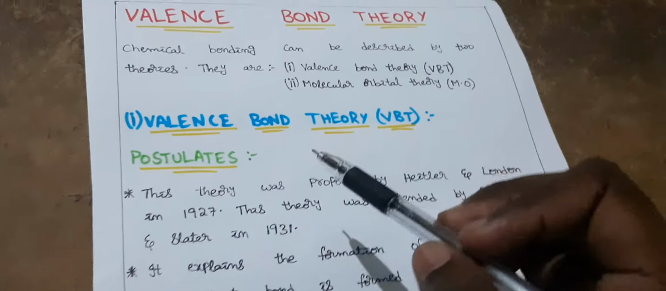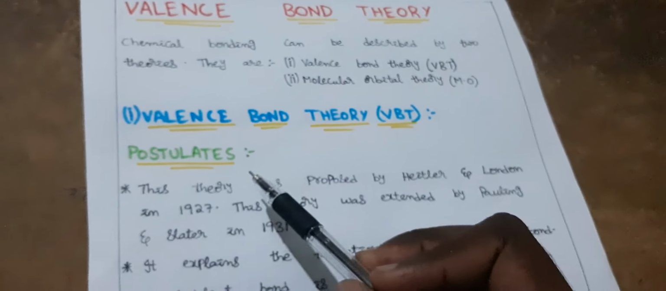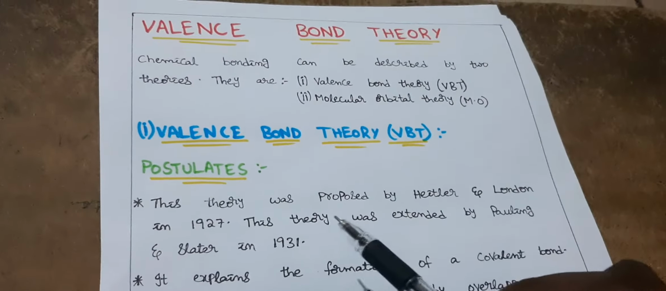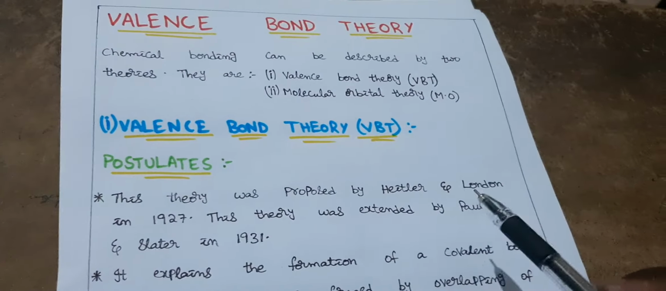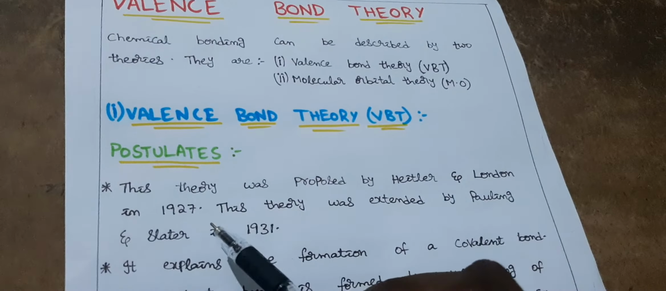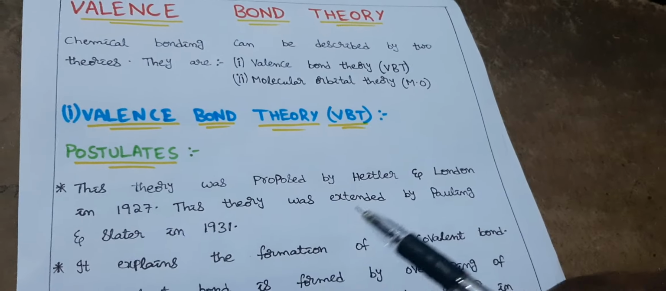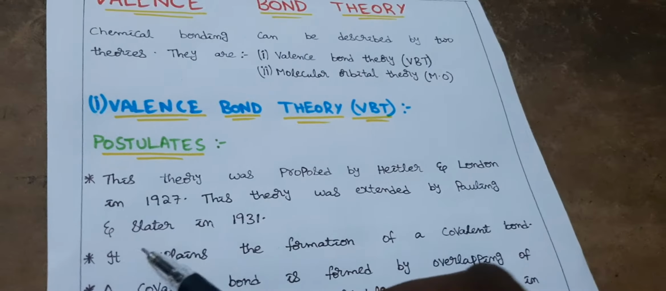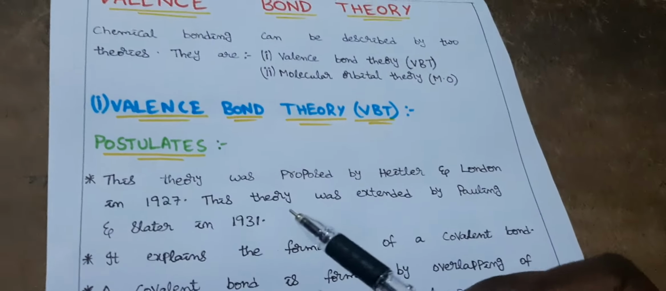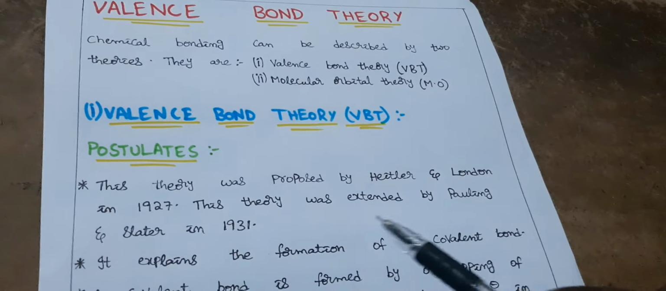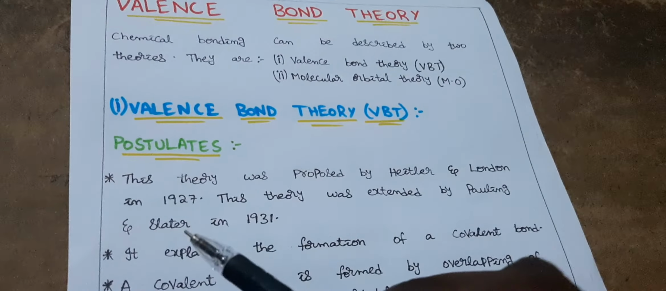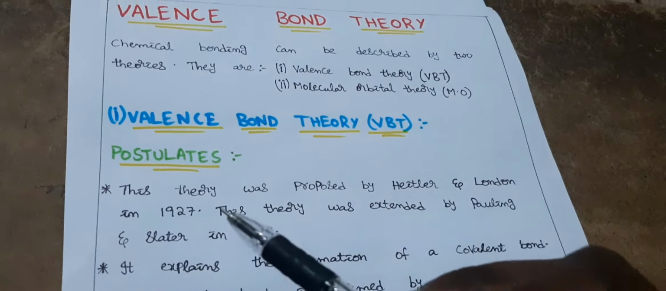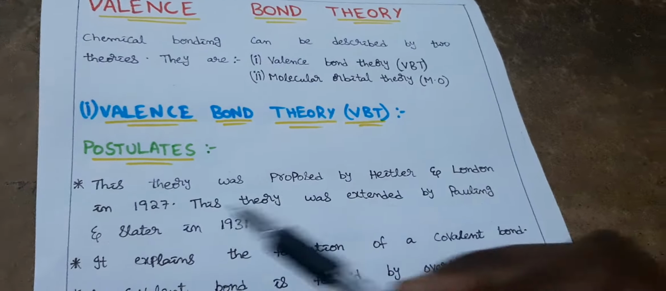Okay, first, valence bond theory postulates. This theory was proposed by Heitler and London in 1927. This theory was even extended by Pauling and Slater in 1931. That means some corrections were made by Pauling and Slater, and additions were also done to the theory which was proposed by Heitler and London.